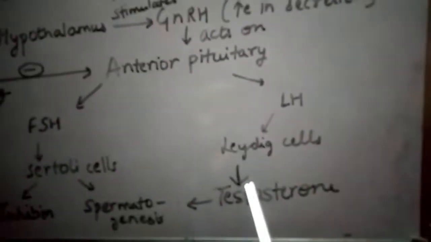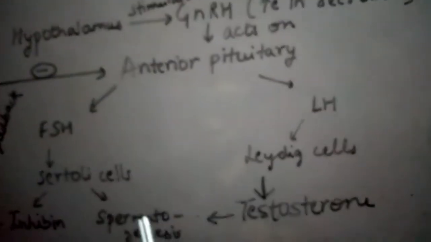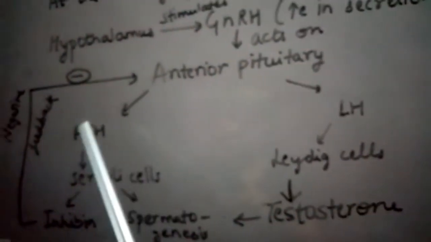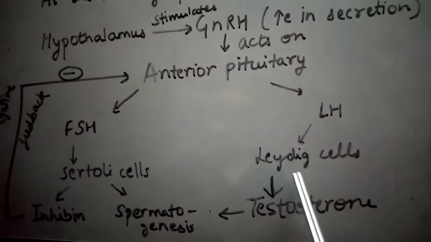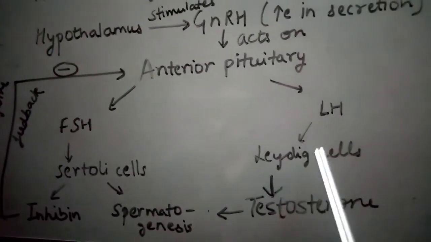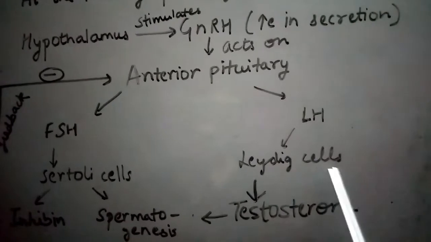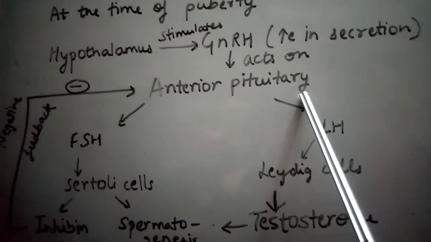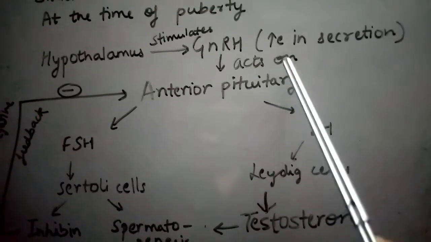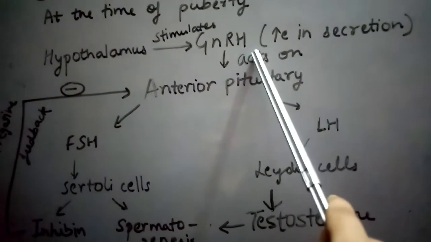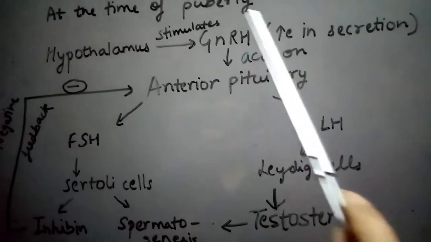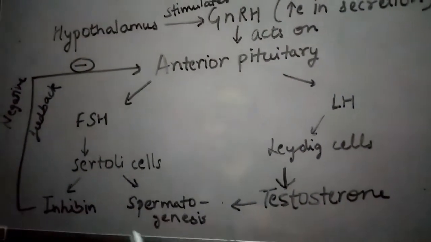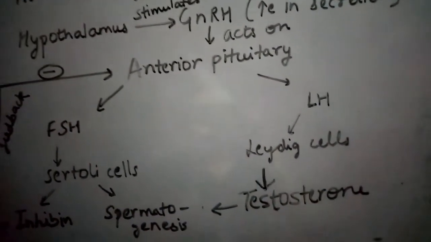So when there is an excess production of sperms, these cells, the Sertoli cells and Leydig cells of the testis, start producing a negative feedback and stop the anterior pituitary from releasing FSH and LH, and also decrease the level of gonadotrophin releasing hormone, so as to stop the process of spermatogenesis.